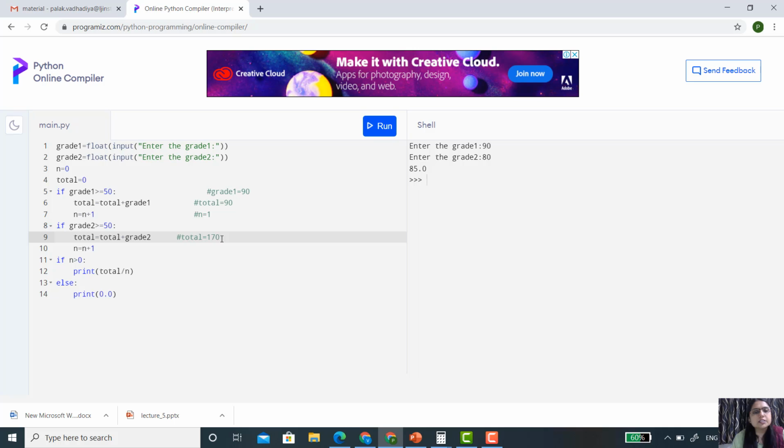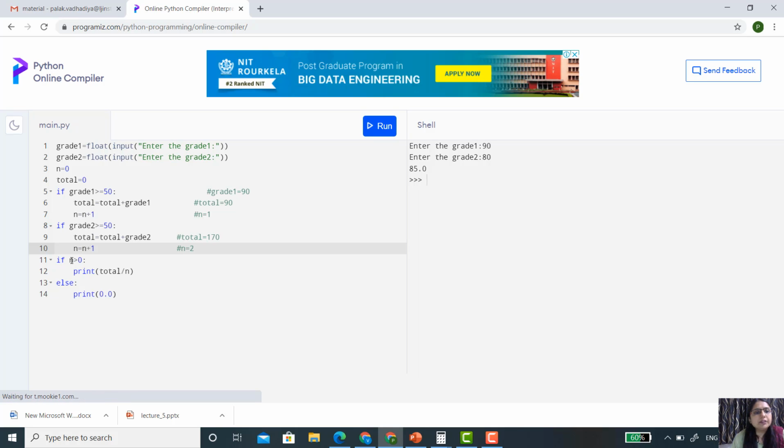So the total is 170. The value of n is 1, so 1 plus 1 equals 2. Now, yes, 2 is greater than 0, so this statement is executed, that is print total divided by n. Total is 170 divided by 2, that is 85.0.